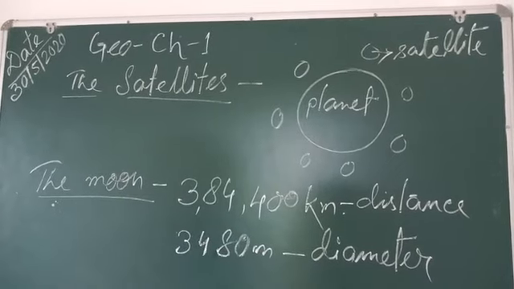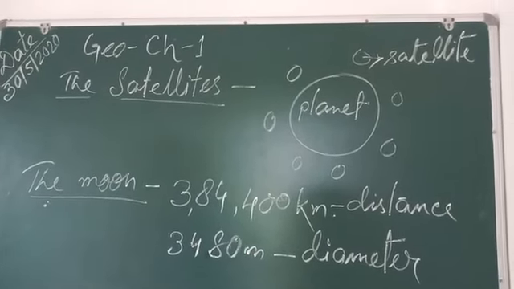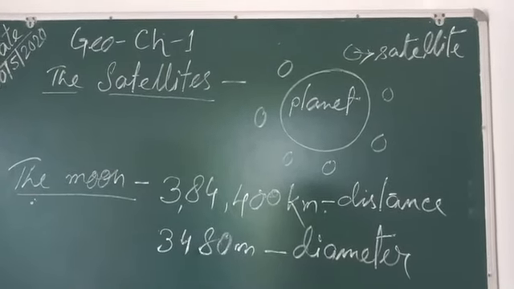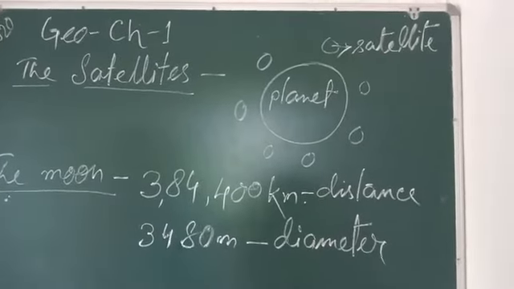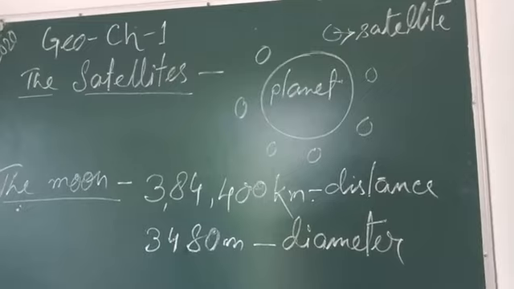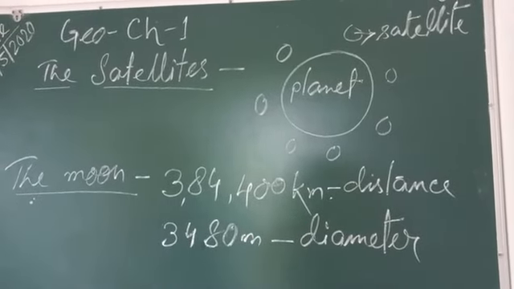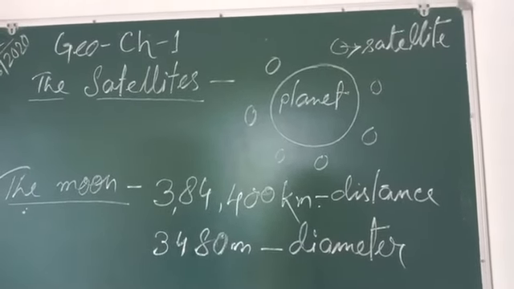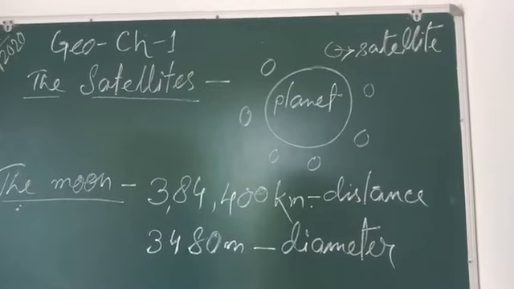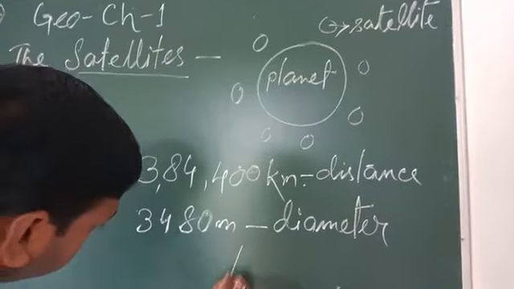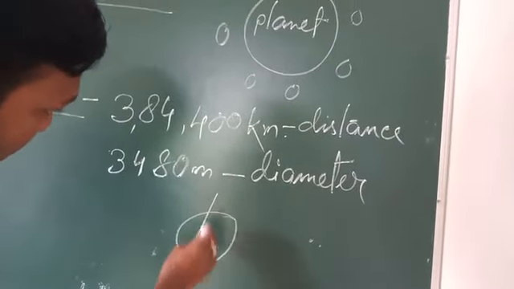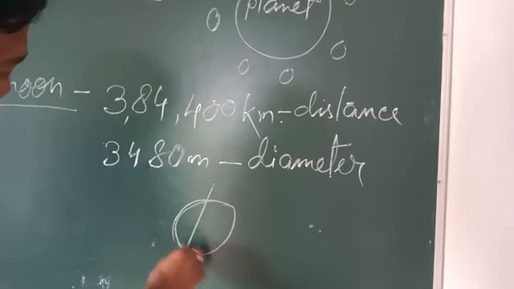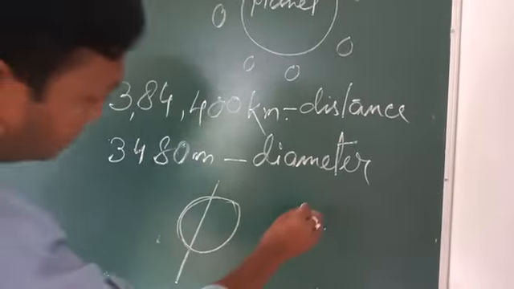The moon rotates on its axis and revolves around the Earth from west to east. That means, like satellites, it moves from west to east, and it is revolving around our planet Earth. The time taken by the moon to complete one rotation and one revolution is the same. Suppose this is the moon and this is the axis.